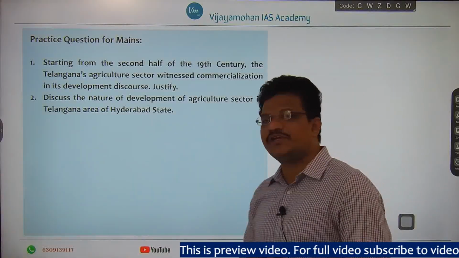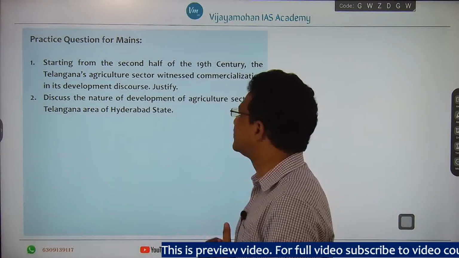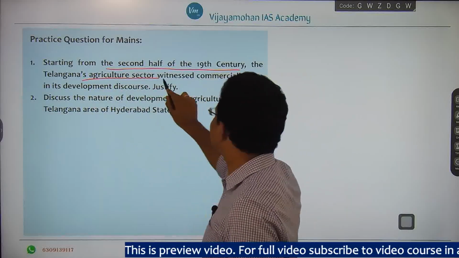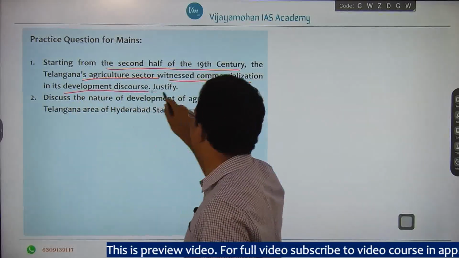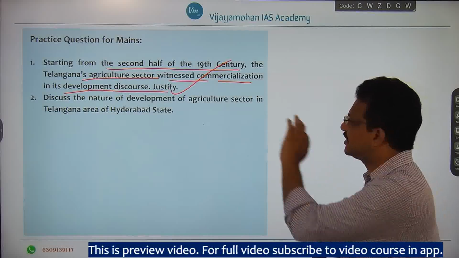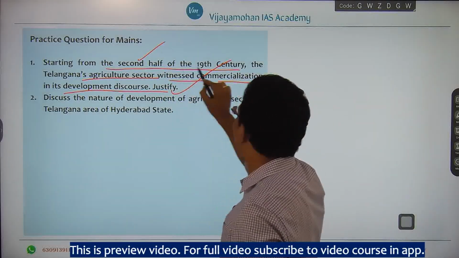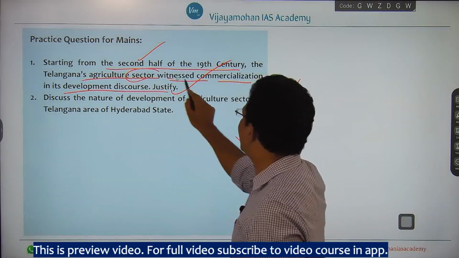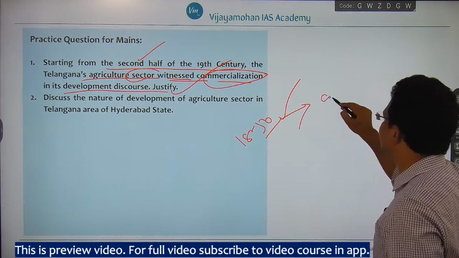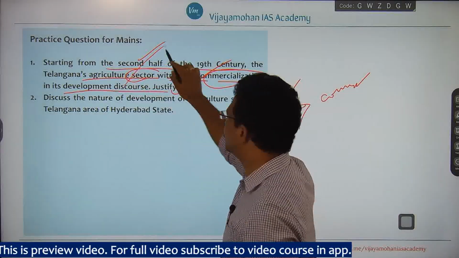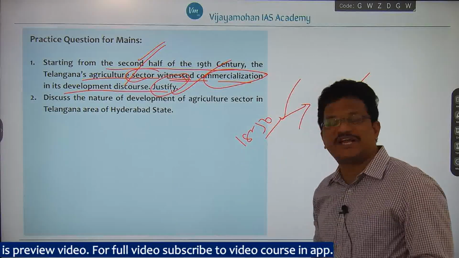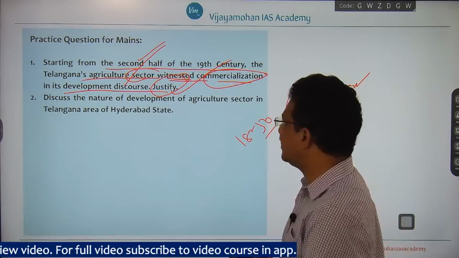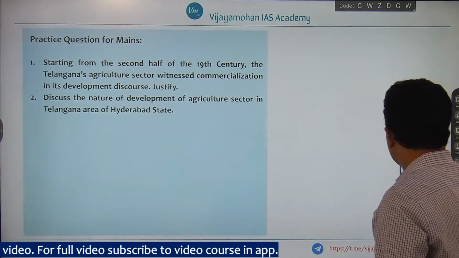Now we will see some practice questions related to this topic. Starting from the second half of the 19th century, the Telangana's agriculture sector witnessed commercialization in its development discourse. Justify. That is, after 1850, you need to justify the commercial aspect of agriculture development in the Telangana area of erstwhile Hyderabad state, right?